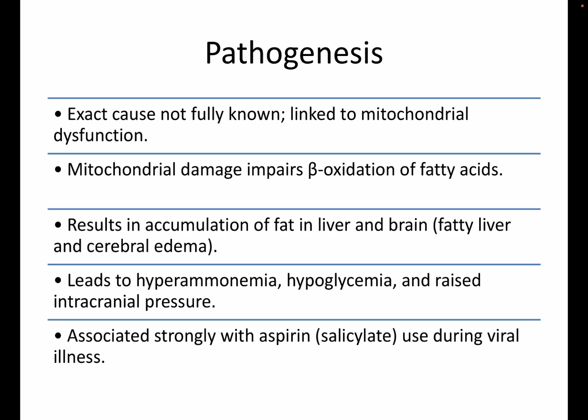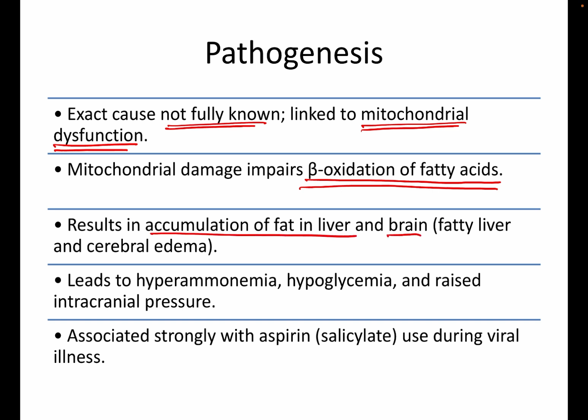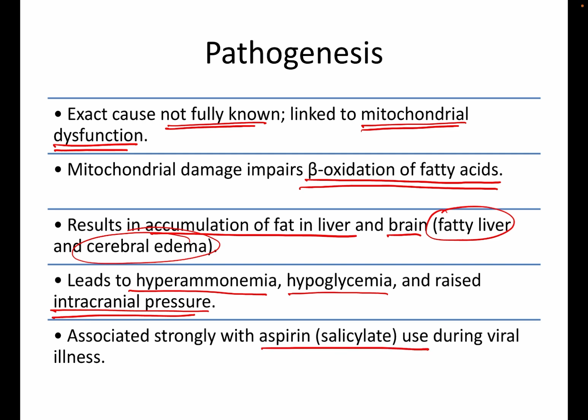Coming to the pathogenesis. The exact cause is not fully known, but it is assumed to be linked with mitochondrial dysfunction. Mitochondrial dysfunction impairs the beta oxidation of fatty acids, which results in accumulation of fat in the liver and brain, leading to fatty liver and cerebral edema. It leads to hyperammonemia, hypoglycemia and raised intracranial pressure. It is strongly associated with the use of aspirin during viral infection.